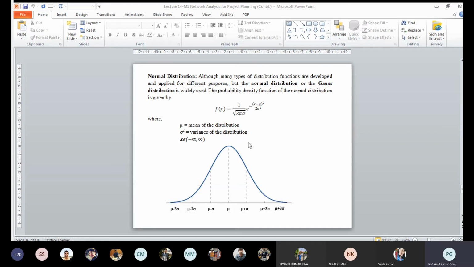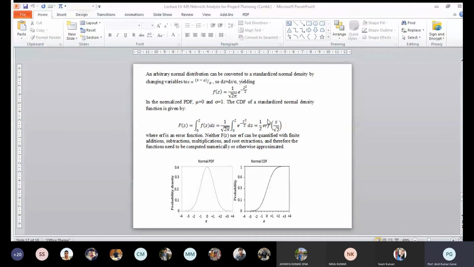Now, for example, this is how we can do the normal. An arbitrary normal distribution can be converted to a standardized normal density by changing the variable to z equal to x minus mu divided by sigma. So dz is equal to dx by sigma, and f(z) is equal to 1 by root over 2 pi, e to the power minus z square by 2.